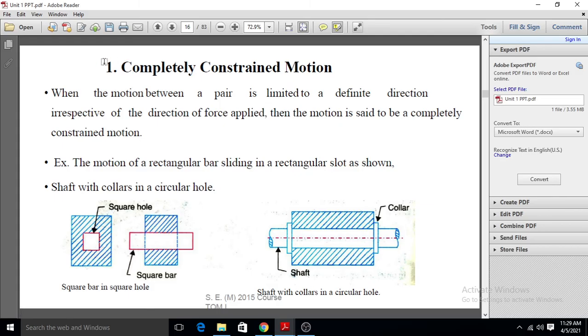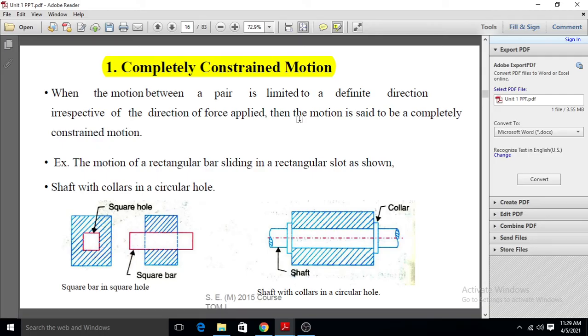So the first one is completely constrained motion. What is a completely constrained motion? When motion between a pair is limited to a defined direction irrespective of the direction of the force applied, then the motion is said to be a completely constrained motion.